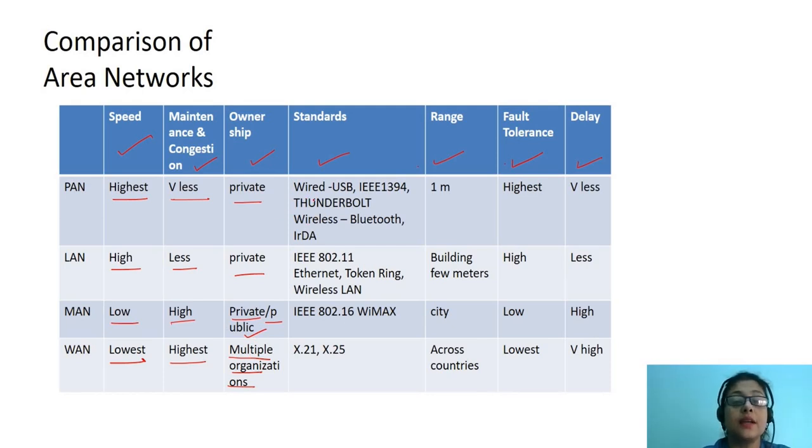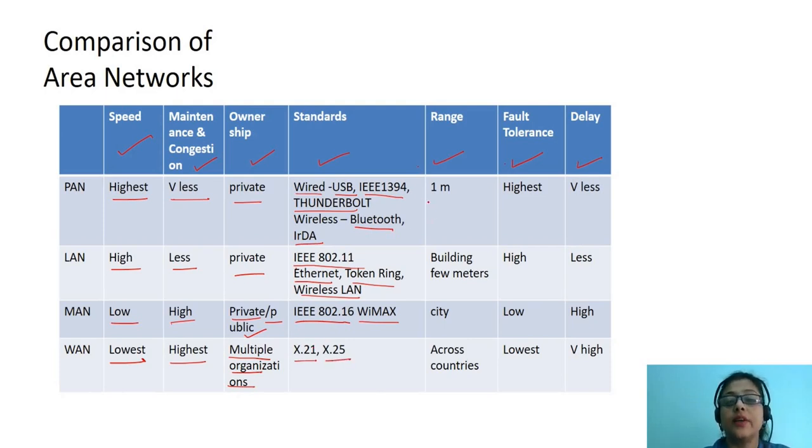Now let us see what are the standards that are used for different area networks. For PAN, for wired, we can have USB, IEEE 1394, Thunderbolt. And for wireless type of PAN, which we call WPAN, we can use Bluetooth and IrDA. The standard of LAN is IEEE 802.11. It can use Ethernet, token ring and wireless LAN as well. For MAN, the standard is IEEE 802.16 and it can use a standard WiMAX. For WAN, the standards used are X.21 and X.25.